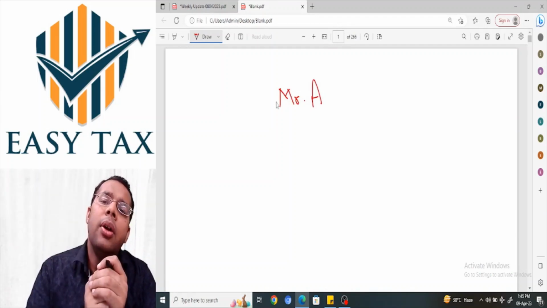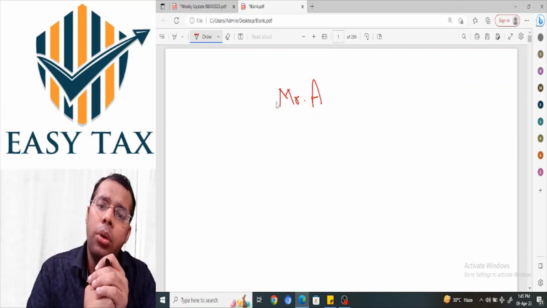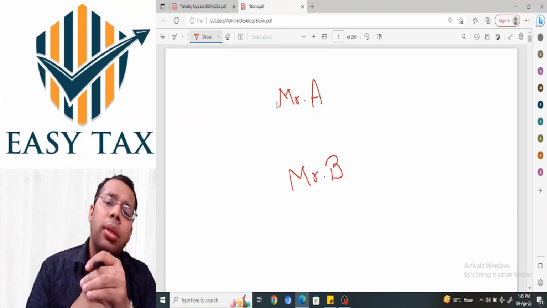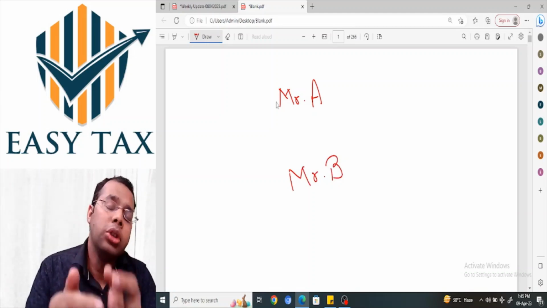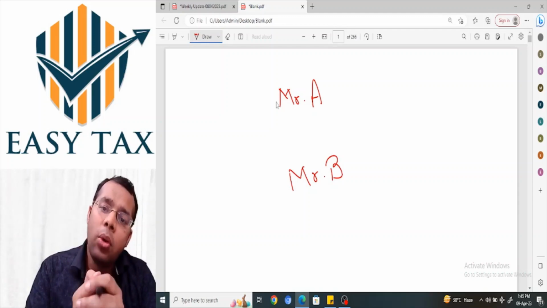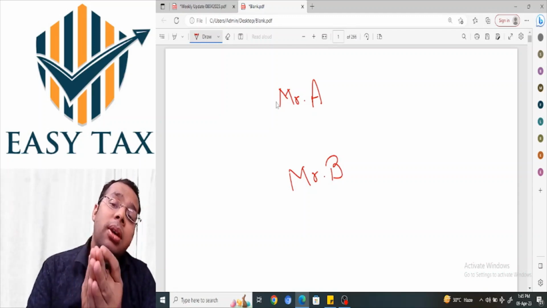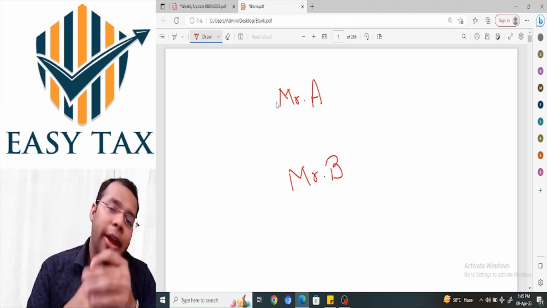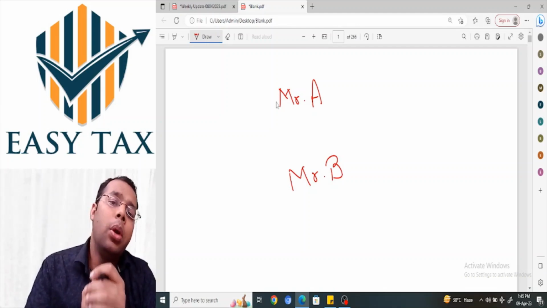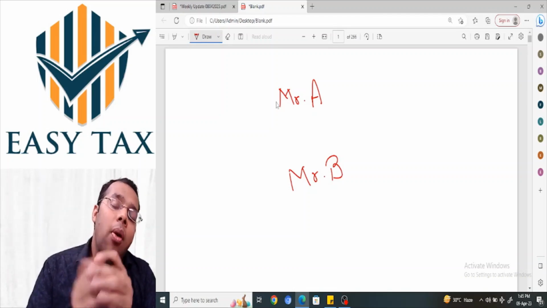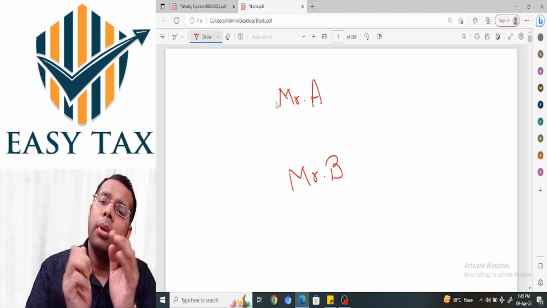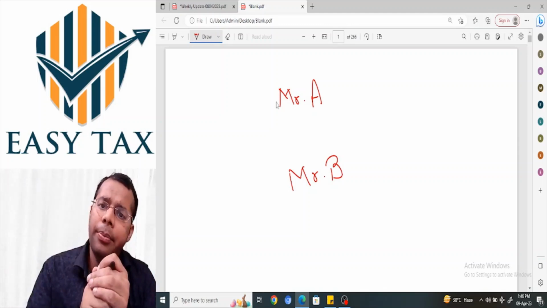In the premises of Mr. A, assume some documents or some valuable article is found of Mr. B. So there is some article or some document which is found during the search in the premises of Mr. A, but that document belongs to Mr. B. So 153C says, then in that case, the tax officer can open the case of Mr. B as well, as if the search has been conducted in the premises of Mr. B. So again repeating, if a search is conducted in the premises of Mr. A and some document or some valuable article is found which belongs to Mr. B, then the case of Mr. B can also be opened under section 153C as if the search has been conducted in the premises of Mr. B. This is the 153C in a nutshell, in a very brief manner.